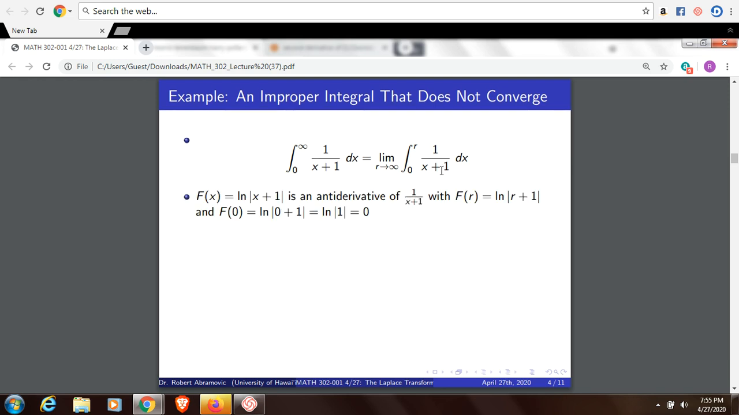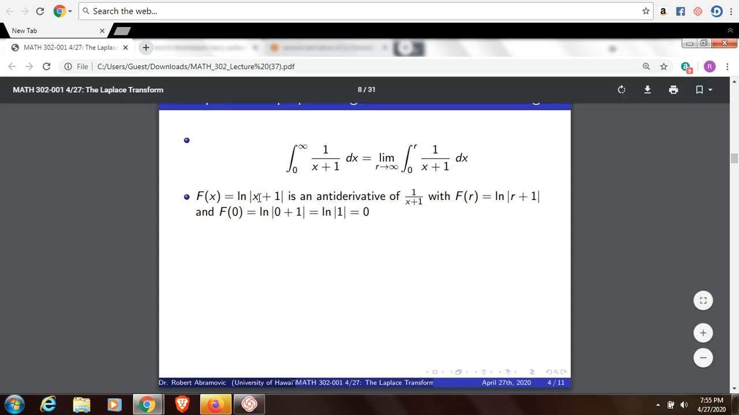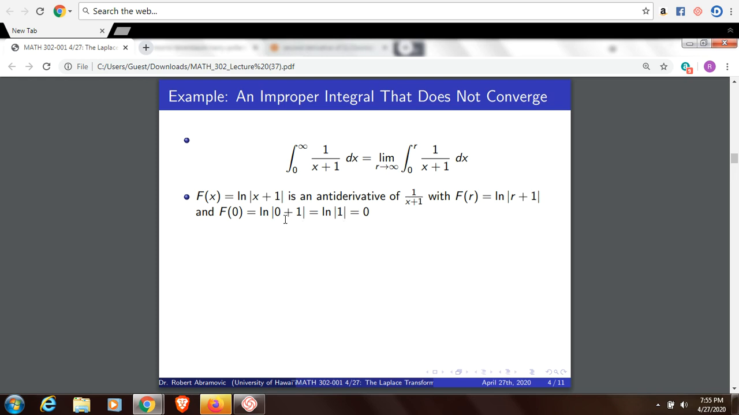Capital F of x is natural log of the absolute value of x plus 1, which is an antiderivative of 1 over x plus 1. If you plug in r, that's the upper bound of the integral, and 0, that's the lower bound. Plug in 0 to the antiderivative, you get 0. If you plug in r at the upper bound, you get ln of the absolute value of r plus 1.